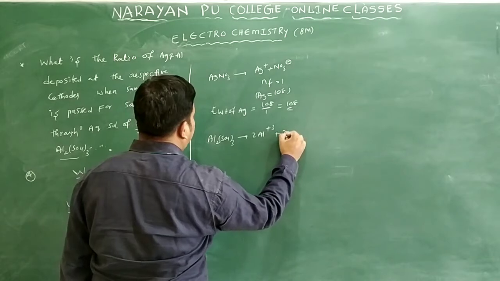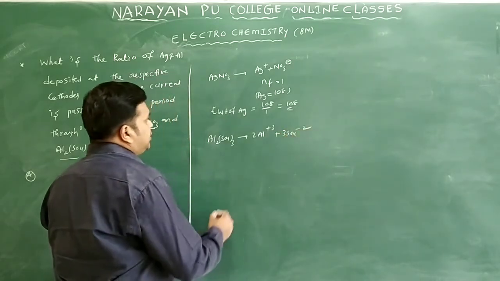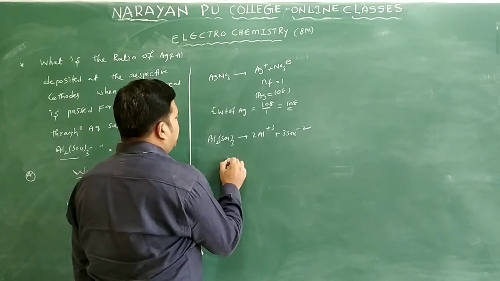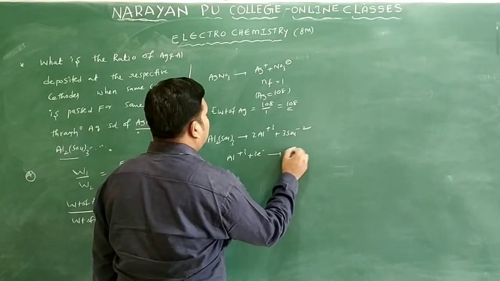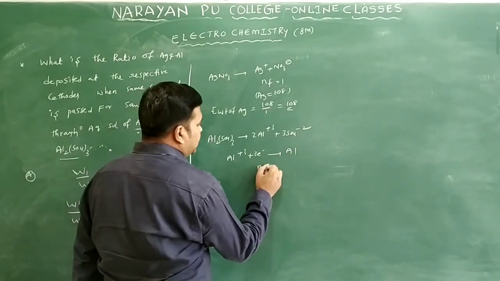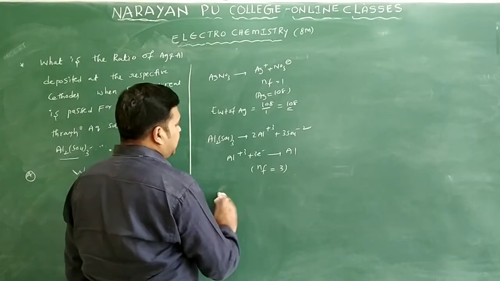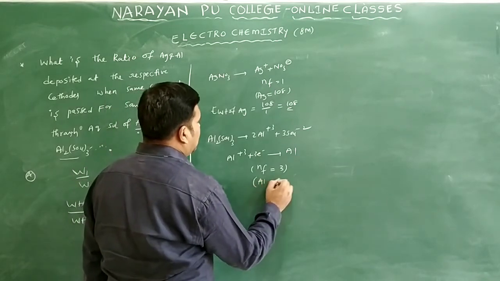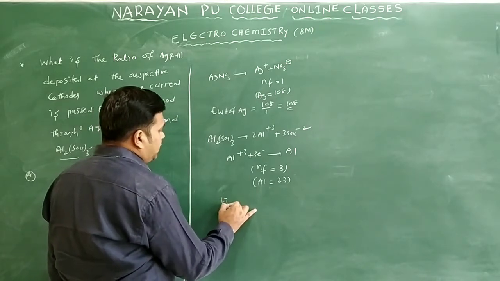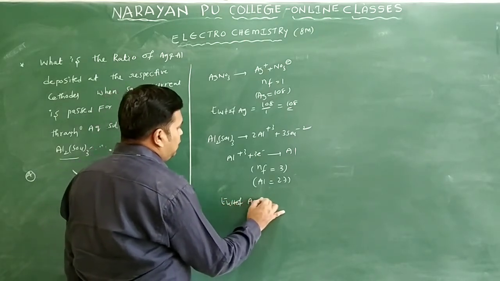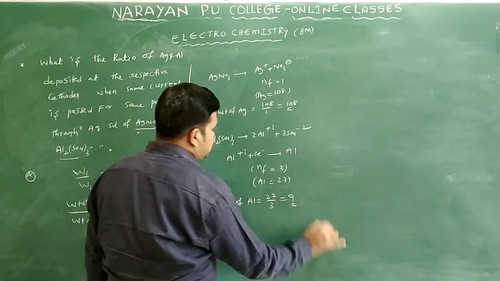If we take aluminum sulfate, it dissociates into 2Al3+ and 3SO4 2-. Al3+ gains 3 electrons to form aluminum. What is the n factor here? n factor is 3. The atomic weight of aluminum is 27. So the equivalent weight of aluminum is 27 by 3, that is equal to 9.